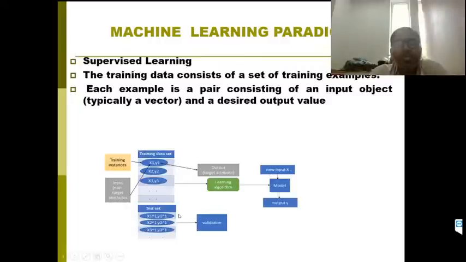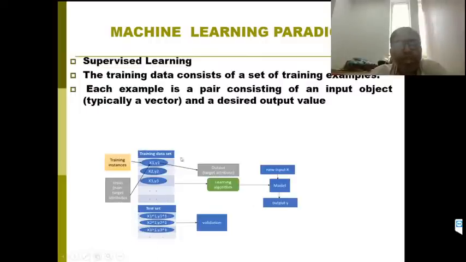First we train the model using some machine learning algorithm. Once the model is built, we give the test data to this model. Then it predicts using this model for the given input values x1 dash, x2 dash, x3 dash, and gives some output value.